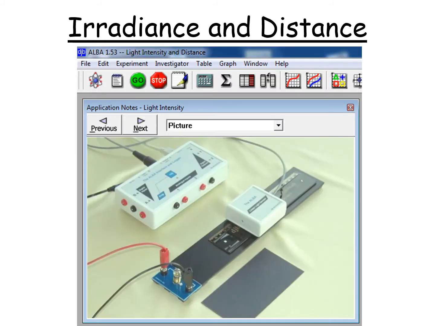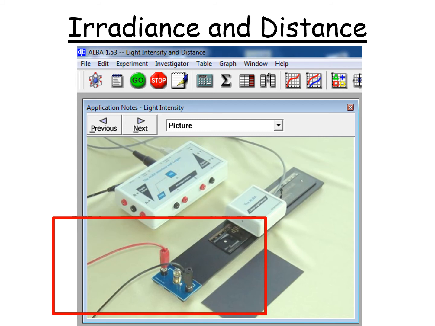Okay, so this is the actual equipment you would be using. We'd be using Alba. You can see you've got the data logger, the light sensor, and our point source here. And then this sits on a ruler, so we can move it away and know what the distance is.